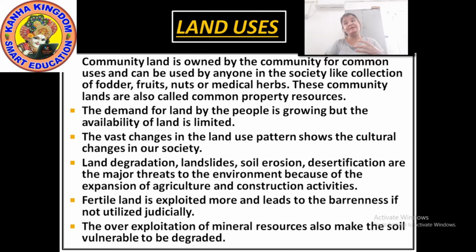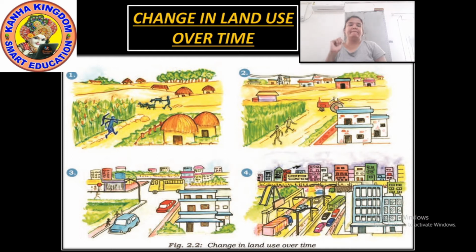Now, as we are talking about the vast changes in the land use over time, let us understand this by looking at a picture. Now, look at the picture here. You are seeing it. Okay? How was the land first? How are we using the land now? The same land is being used, but how? Look at it. Firstly, it was used for agriculture, for grazing of animals. No pollution was there. Everything was very peaceful and green.